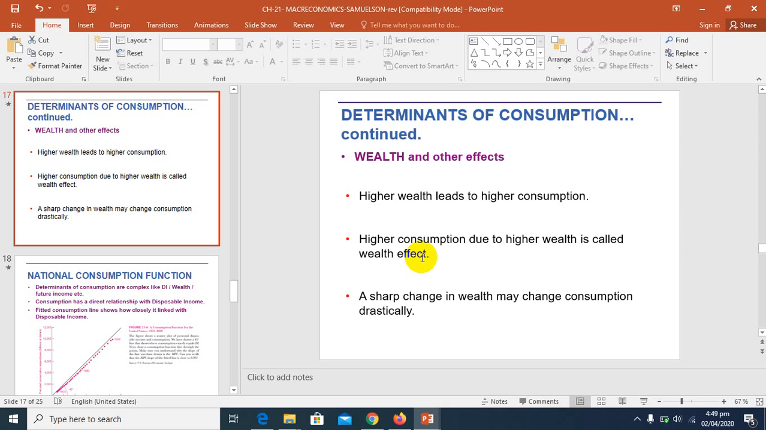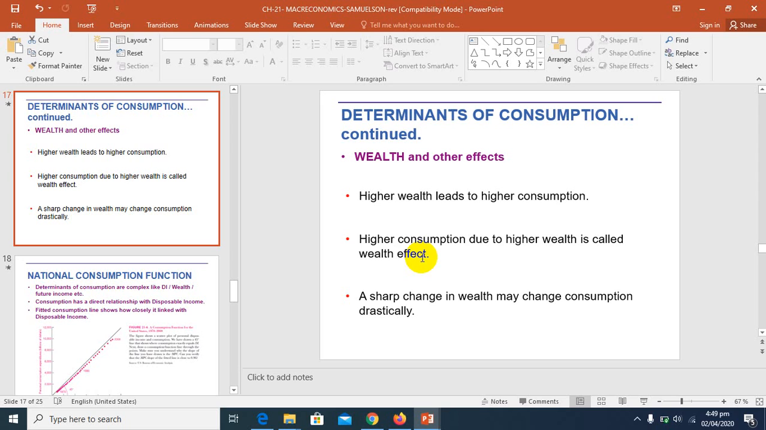I am going to repeat this example. Listen carefully. Consider two consumers, each earning $50,000 per year. One consumer has $200,000 in the bank, while the other has no saving at all. The first person may consume part of their wealth, while the second has no wealth to draw down. The fact that higher wealth leads to higher consumption is called the wealth effect.